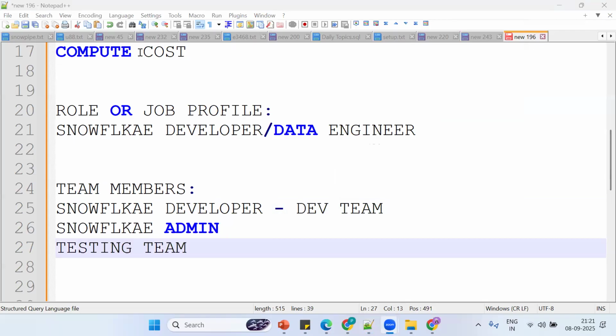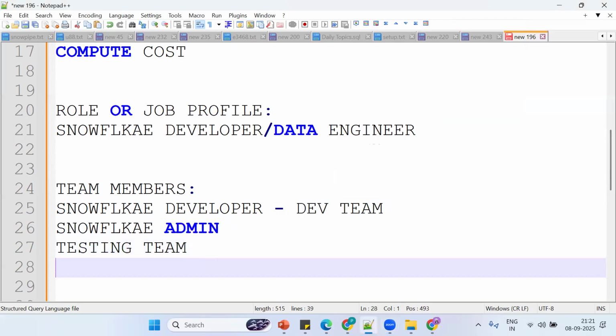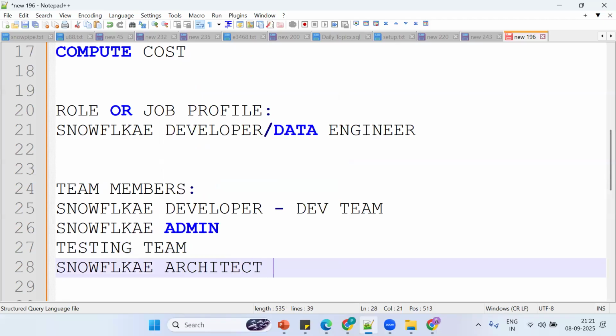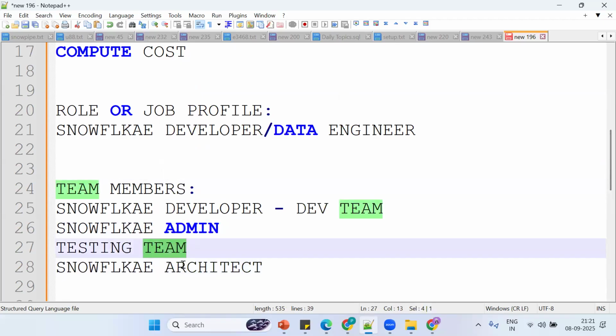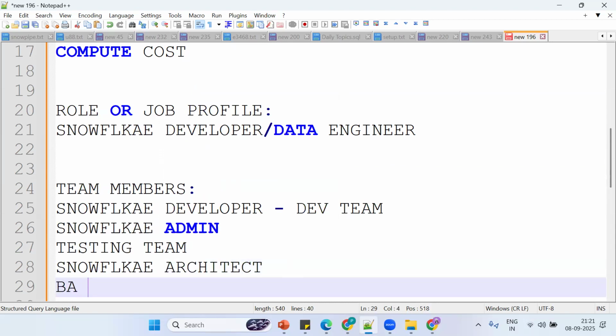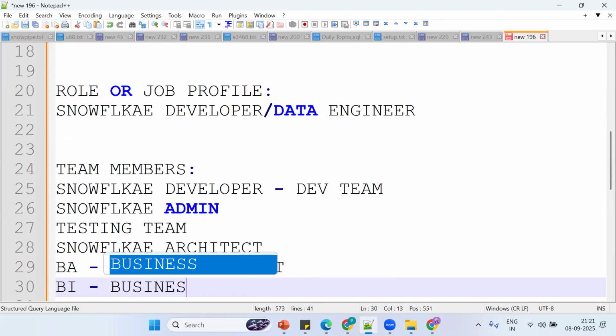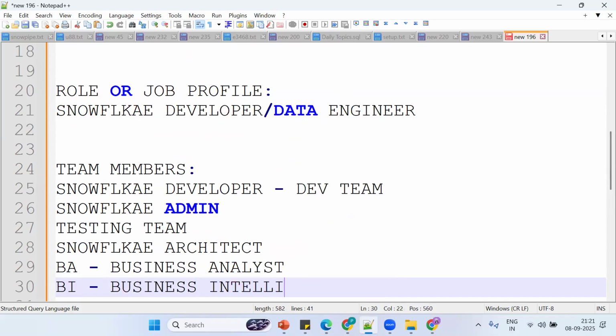Snowflake architect. See, we have the developer, admin team, testing team, and architect. Then BA, what is BA? Business analyst. Or the business intelligence team or reporting team.